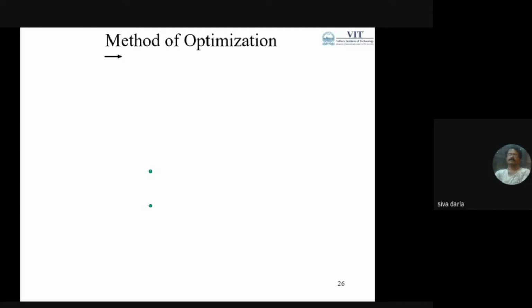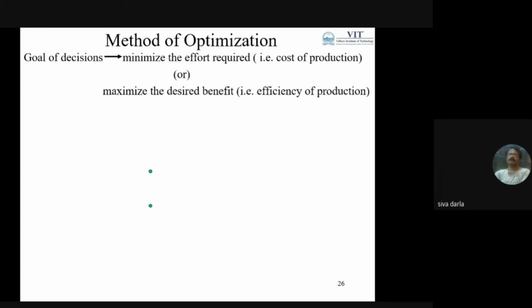Then coming to the methods available for solving optimization formulations of decision problems. Usually we are considering the minimization of the effort required, for example the cost of production, or we can say maximization of the desired benefits. Because of these productions, we may be getting efficiency. In that case, we need to go for a maximization problem.